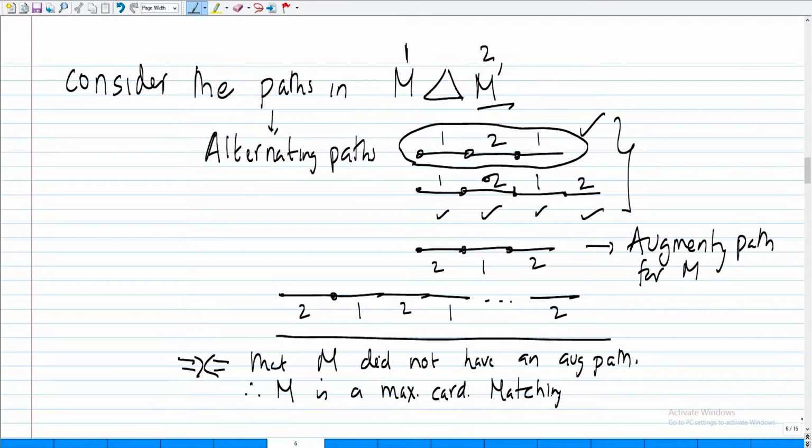So the algorithmic questions are natural now. Given a graph G and a matching M, check whether this matching is a maximum cardinality matching or not. Look for augmenting paths using the method that we discovered earlier. How efficiently can you implement it is a very natural question. Now let us focus on very special kinds of graphs.